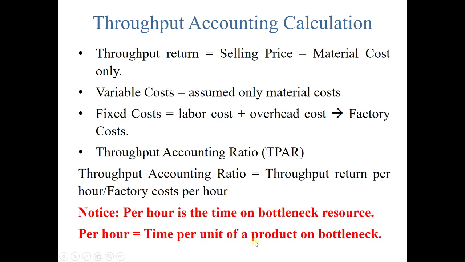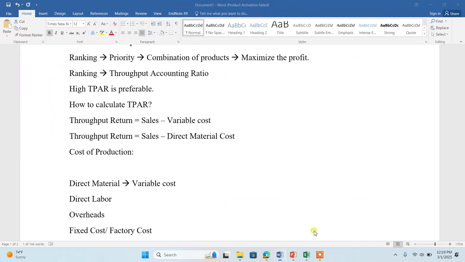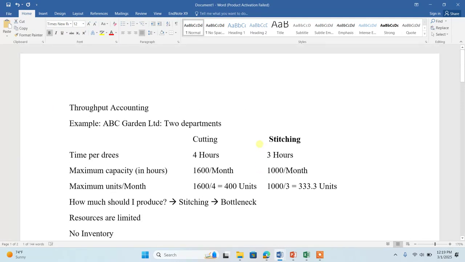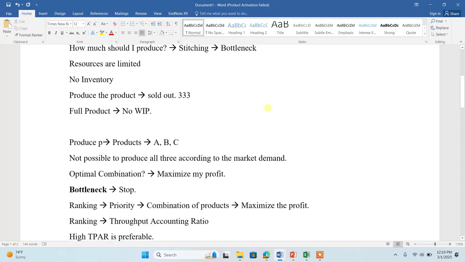Per hour means the time per unit of a product on the bottleneck. So while calculating the throughput accounting ratio, we will not consider, for example, the cutting department. We don't have an issue there. We need to calculate the throughput return in relation to the bottleneck, which is the stitching department in this case.